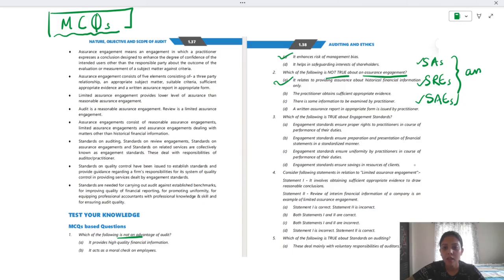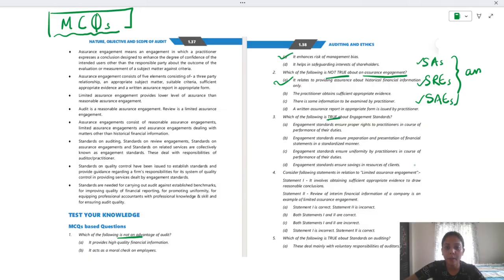What about these three? Practitioner obtains sufficient appropriate evidence. Yes, regarding assurance engagement, they obtain sufficient appropriate evidence. Yes. There is some information to be examined by practitioner. Yes. Subject matter is to be examined by the practitioner. Yes. A written assurance report in appropriate form is issued by practitioner. Yes. Assurance report is to be given by the practitioner. Yes. So this is the right answer. It's not only about historical but also other than historical. Remember regarding controls, right?